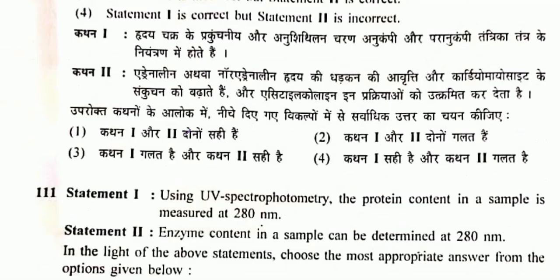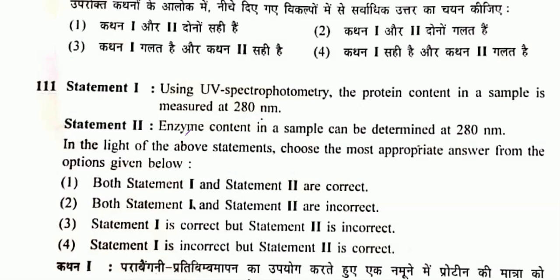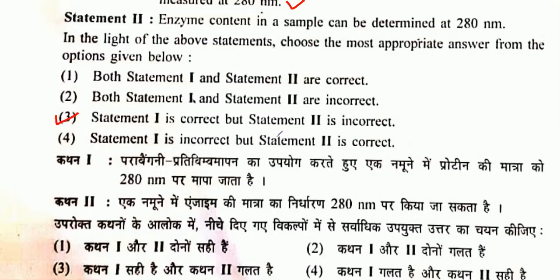Next, question number 111. First, using UV spectrophotometry, the protein content in a sample is measured at 280 nanometers. As we know, the absorption maximum of protein is 280 nanometers. It's a true one. Statement 2: the enzyme content in the sample can be determined at 280 nanometers. It can't be determined at that wavelength. So statement 1 is correct and statement 2 is false. So option 3 will be the correct one.